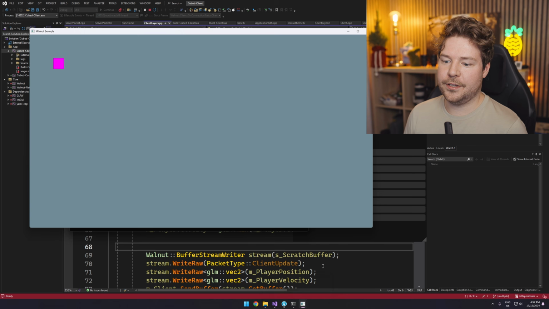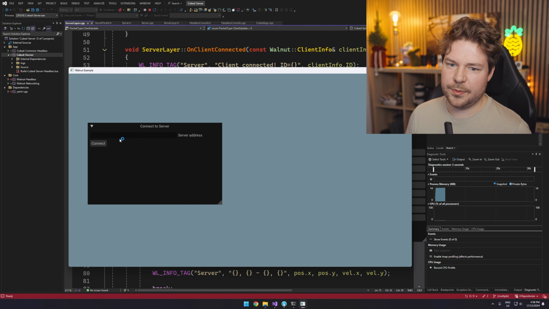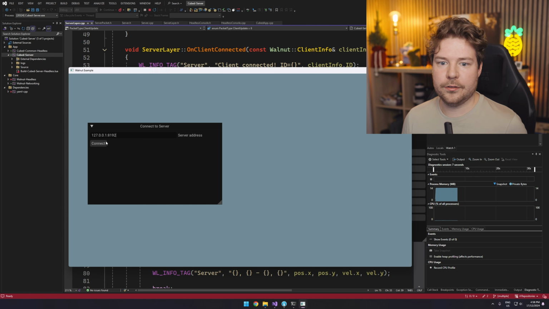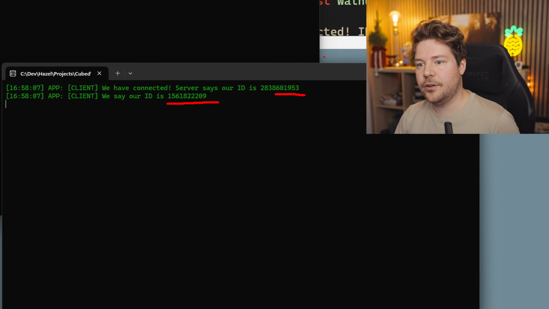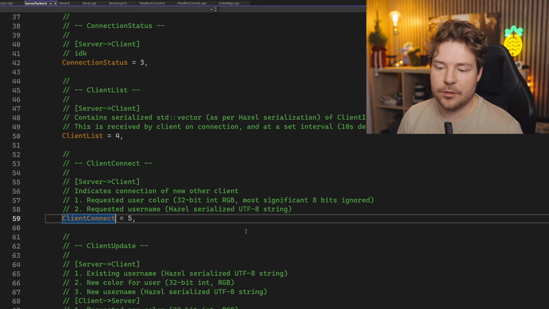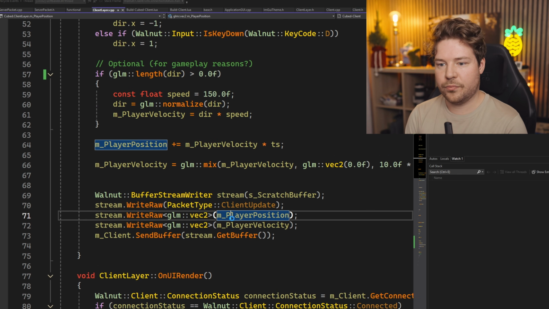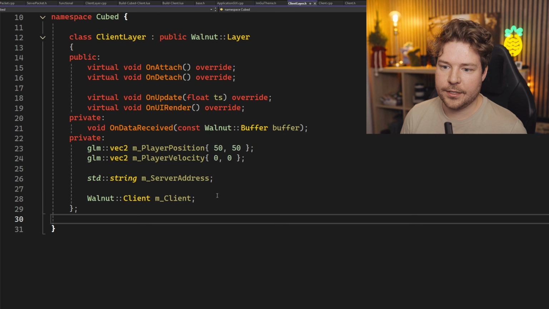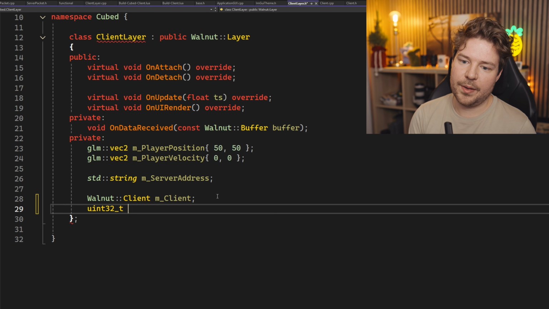Let's relaunch this and see if we have a different ID. Because yeah, that looks wrong, which is a little bit surprising, unless I did something wrong. Oh, no, okay, so it's not. Yeah, so they definitely don't agree. So that's bad, unless I've sent something wrong, which is possible. I might have made a bug, but anyway, this means that we really should probably maintain our own IDs like that. So I'll just do, you know, client ID or something, maybe player ID.